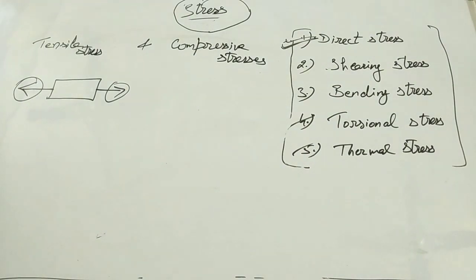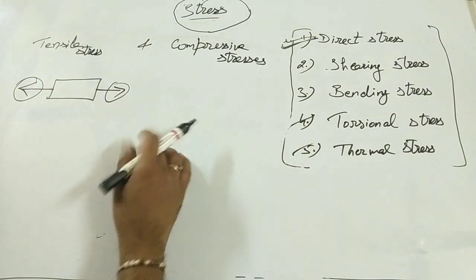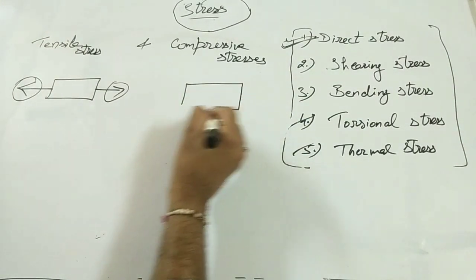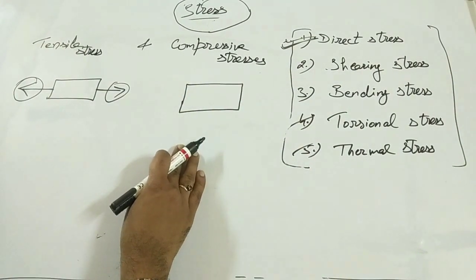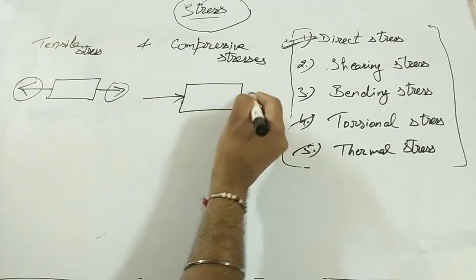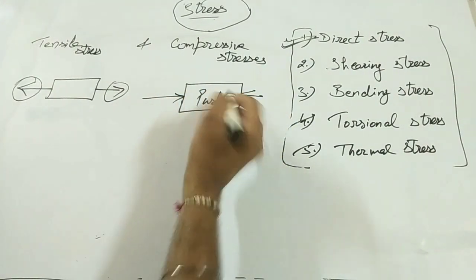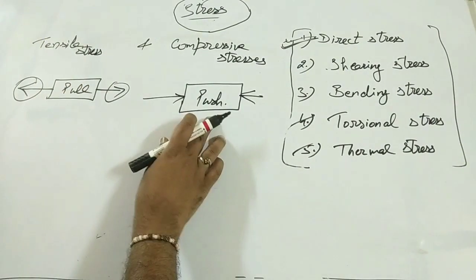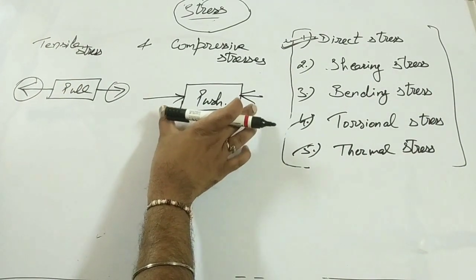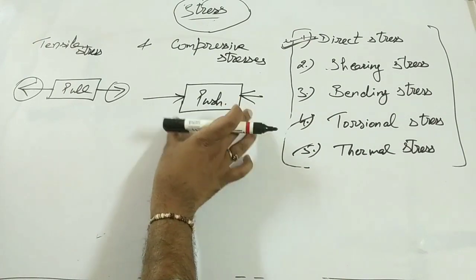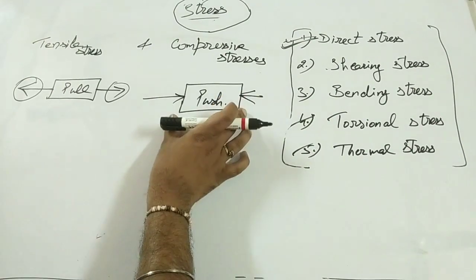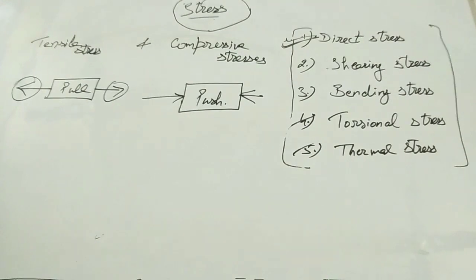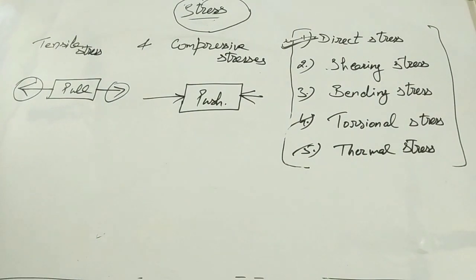Opposite to this one, compressive stresses: when 2 equal and opposite forces act towards the surface of the body, means push from both sides. Here is pull, here push from both sides. Because of this push from both sides, whatever stresses there will be inside the body are known as compressive stresses. In short, because of tensile load there will be tensile stresses, and because of compressive load there will be compressive stresses. Clear, guys?